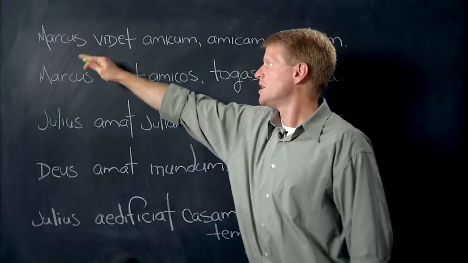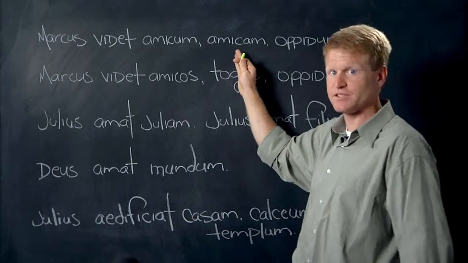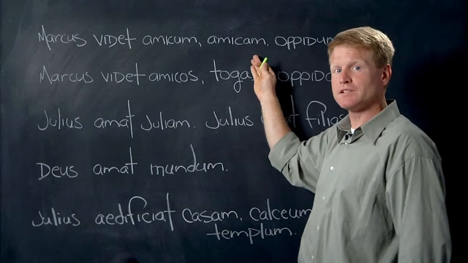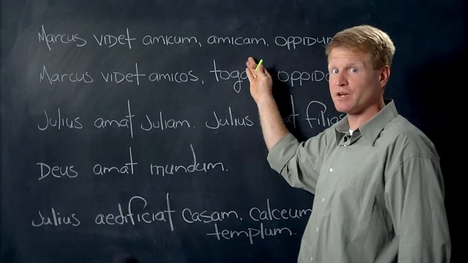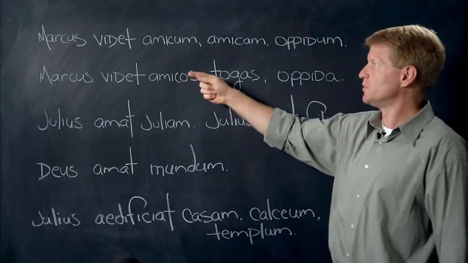Let's do one that's feminine. Marcus videt amicam. He sees the girl. That's his friend. Marcus videt amicam. Amica is friend, feminine friend. In the accusative, amicam. Let's do one that's neuter.